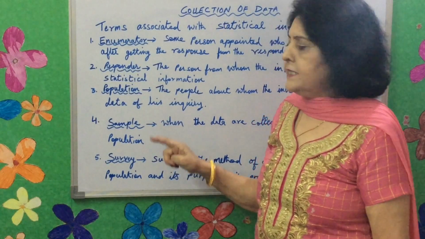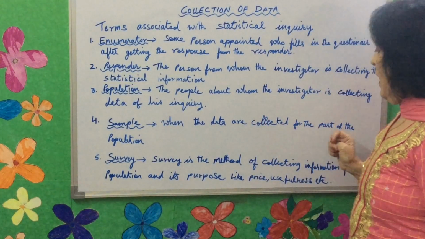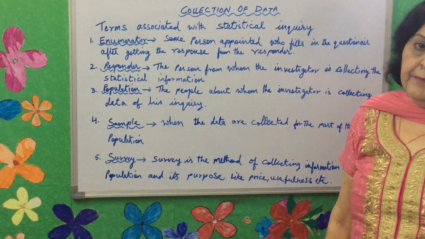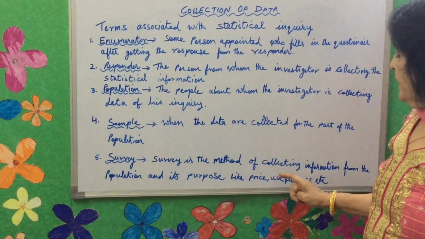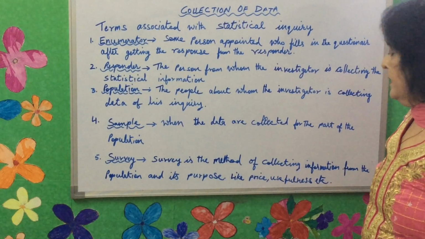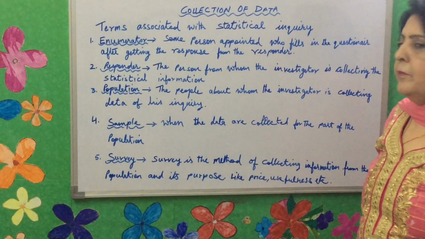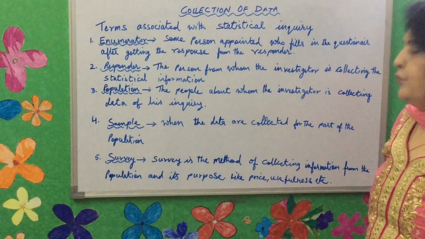Next term is sample. When data are collected for a part of the population, it is called a sample. Survey. Survey is the method of collecting information from the population and its purpose, like price, use, usefulness, etc.